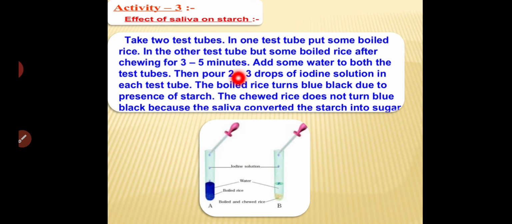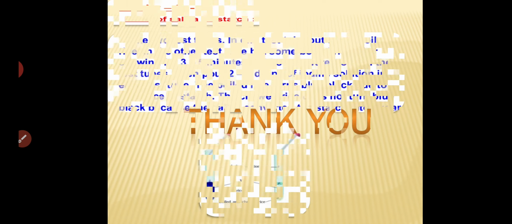Now we put 2 to 3 drops of iodine solution in both. What will happen? The chewed food test tube will turn blue black and the unchewed food remains as it is. So what does it indicate? That the food contains carbohydrates, or we can say it contains starch, which, with the help of saliva, converts into sugar.